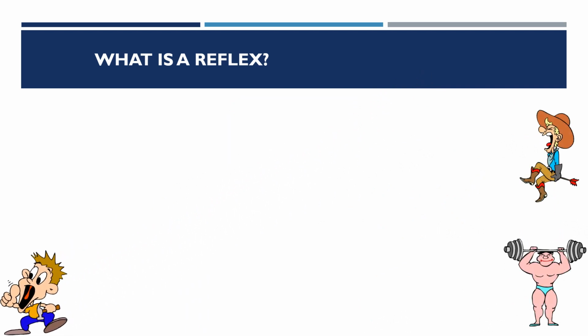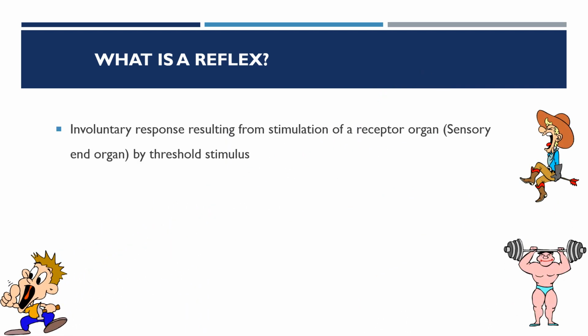So reflex is an involuntary response resulting from the stimulation of a receptor organ by threshold peripheral stimulation. So in other words, you can say that it is a mechanism by which sensory impulse is automatically converted into a motor effect, through the involvement of the central nervous system, that is the brain or the spinal cord.